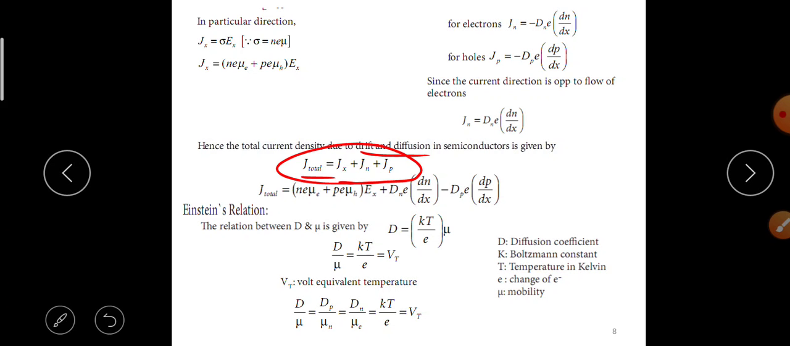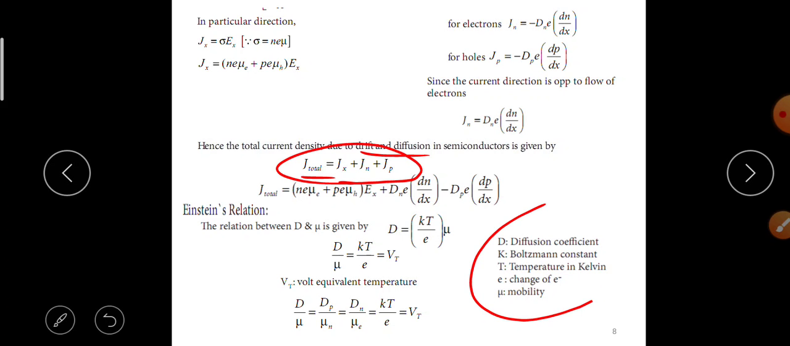Einstein's relation. The relation between D and nu is given by D by nu is equal to kT by E, equal to Vt. D is the diffusion coefficient, K is the Boltzmann constant, T is the temperature in Kelvin, E is the charge of the electron, nu is the mobility.